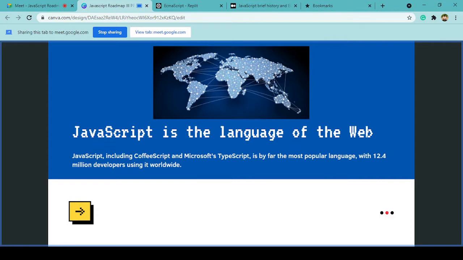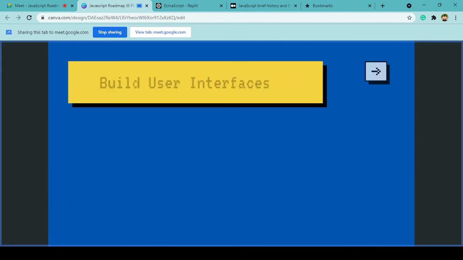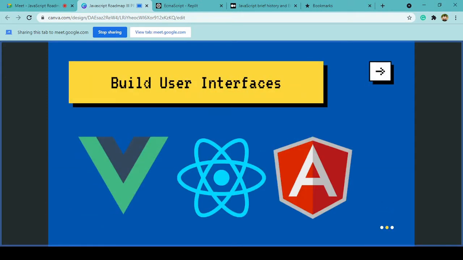JavaScript is also now the most popular language in the entire world, used by millions and millions of people, right? So what happens is, when we have a large community like this, whenever you have a really good number of developers, we get a lot of technologies from this ecosystem, right? So one of these we can point out is the ability to build user interfaces.